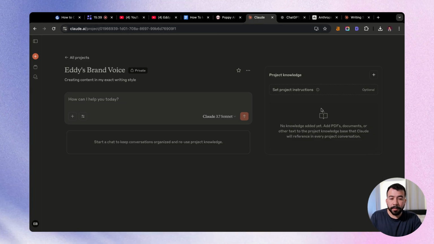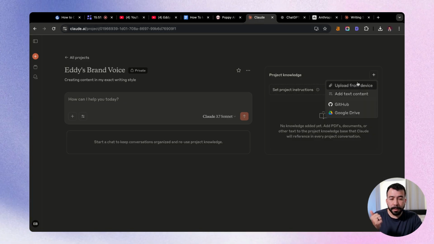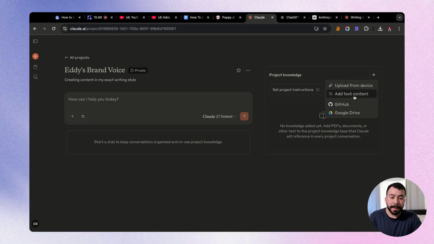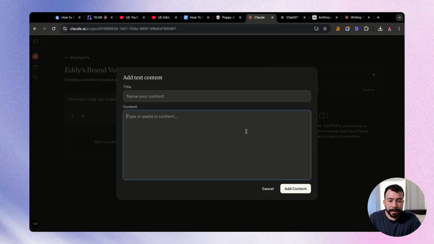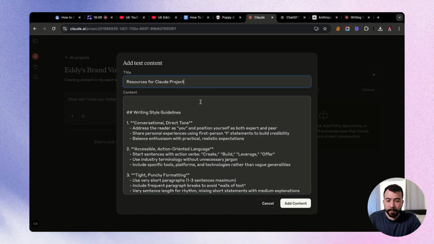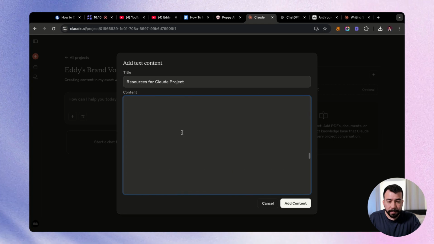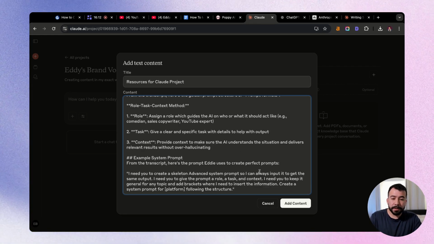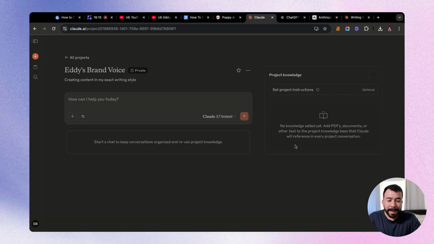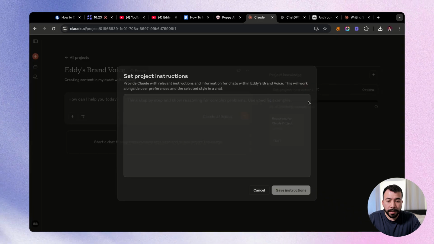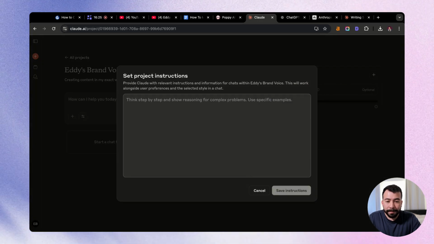I'm going to go into the project and set the project instructions. Really simply, you can either upload it from a device, you can add in documents from your Google Drive or GitHub, and I'm just going to go ahead and add in this text content. From here, I can title it Resources for Claude Project, and then I have all of my writing guidelines and everything else needed for this project here. We can also do the same thing for ChatGPT, and you're going to click on Add Content. Now from here, this is optional, but since I already included it in the resource, you can set a specific instruction that you want Claude to follow every single time.